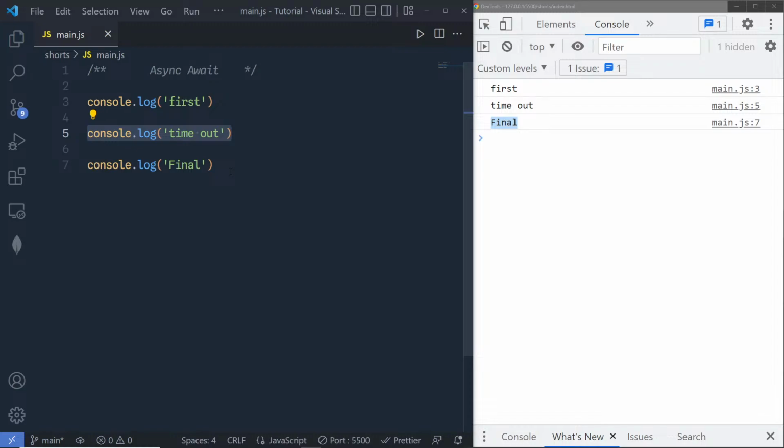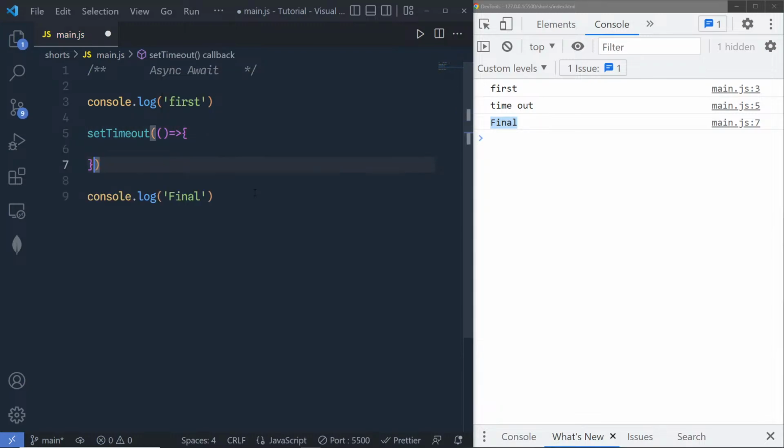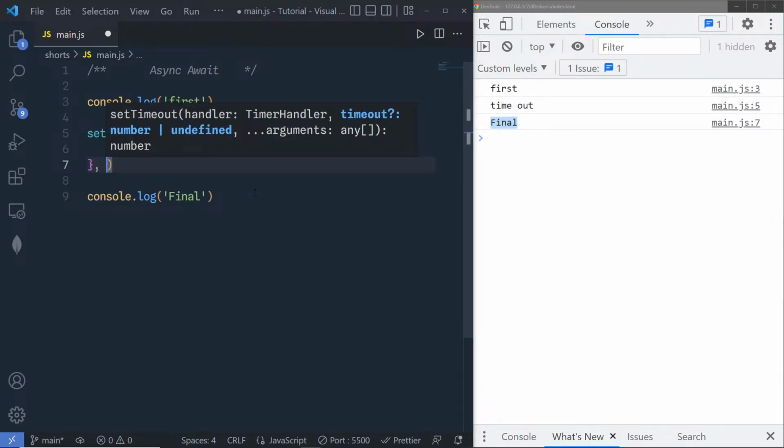So let's suppose I add setTimeout inside this console.log. I say here setTimeout and pass the callback function as the first argument, and then pass the milliseconds to execute this callback function.